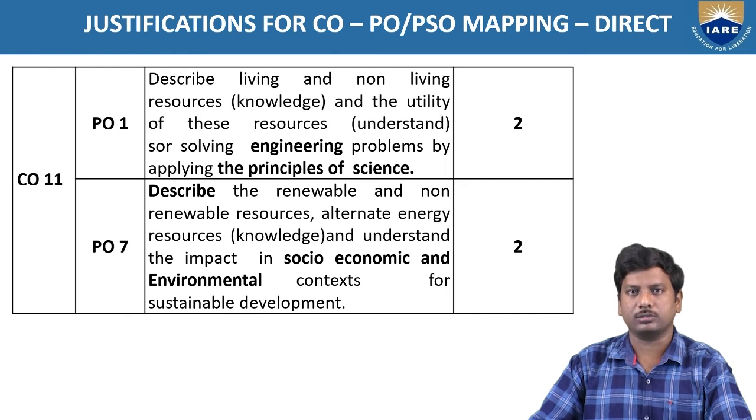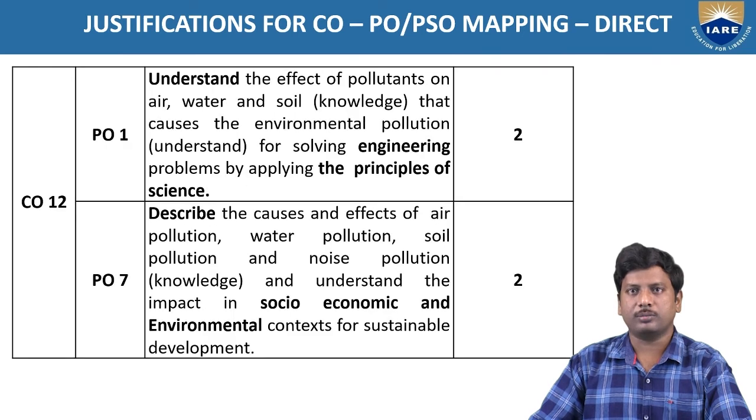Key competencies 2. CO2 matches with PO1: understand the effect of pollutants on air, water, and soil knowledge that causes the environmental pollution. Understand for solving engineering problems by applying the principles of science. Key competencies 2. And CO2 matches with PO7, the justification being: describe the causes and effects of air pollution, water pollution, soil pollution, and noise pollution, and understand the impact of socio-economic and environmental context for sustainable development. Key competencies 2.